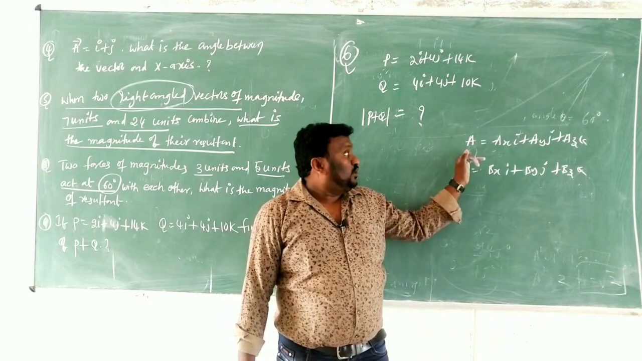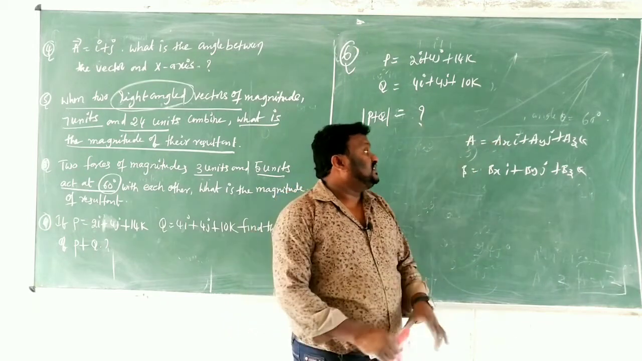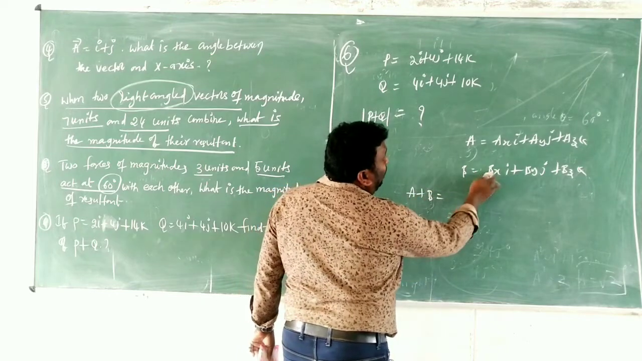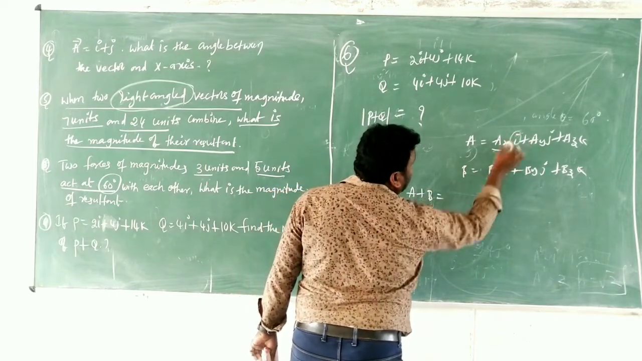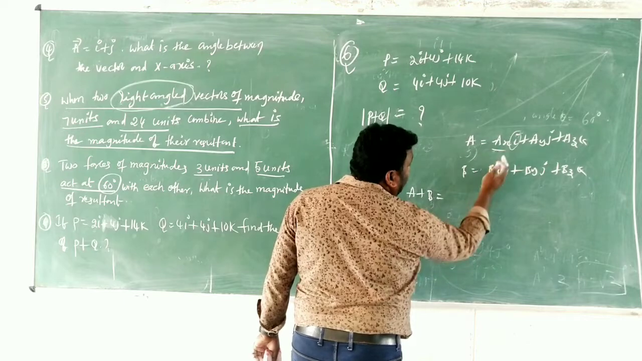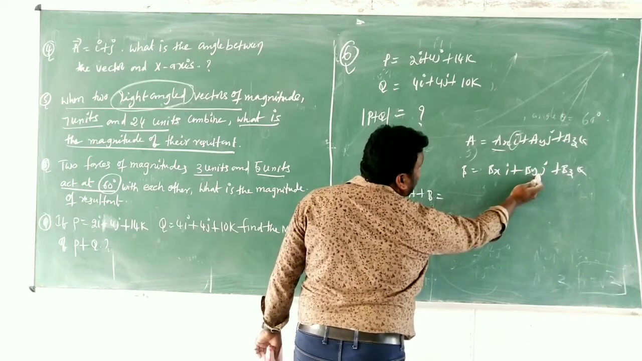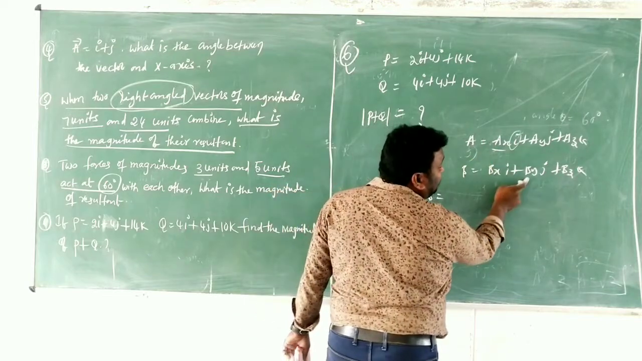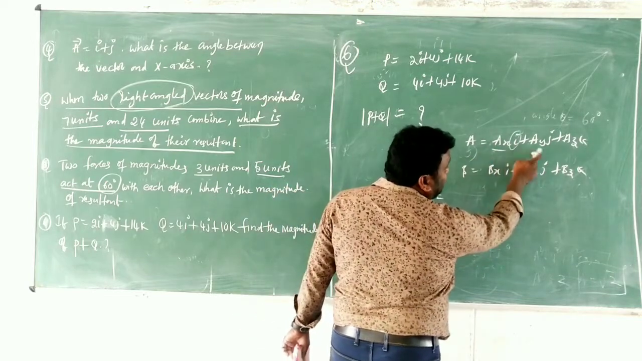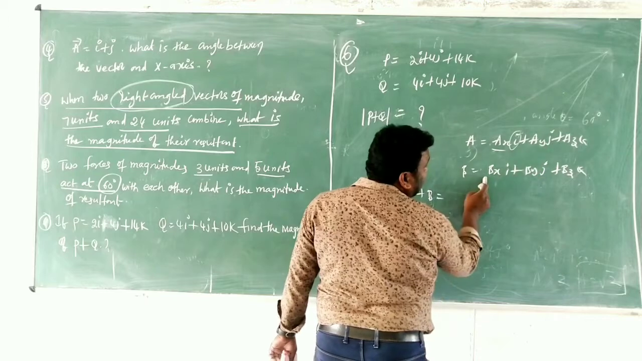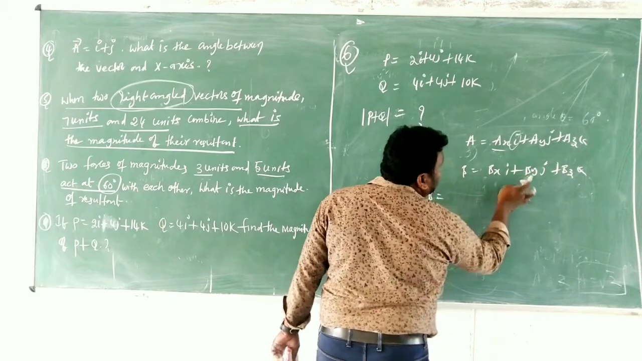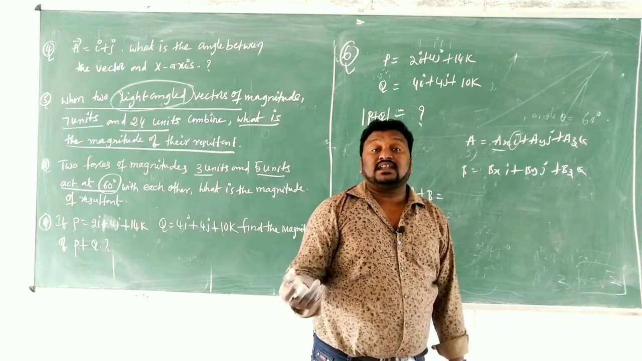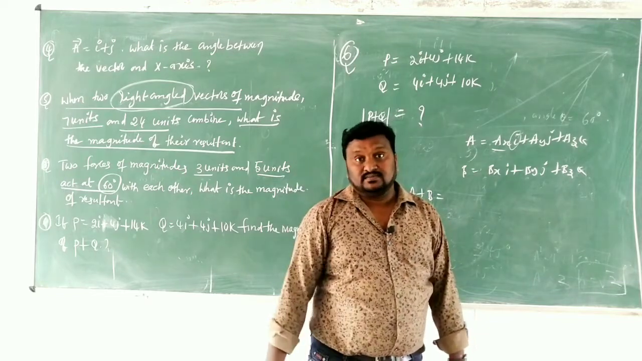Clear? So a plus b means we have to add only the same coefficients. We add the i coefficient separately, j coefficient separately, k coefficient separately. But we don't add ax plus by, that's wrong. And ay plus bz, that's wrong. Ay plus bx, that's wrong. Az plus by, that's wrong. Why it is like that, we will discuss later.